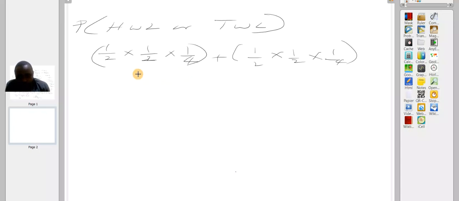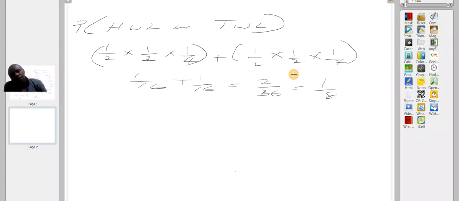So this is 1 over 16 plus 1 over 16, which is 2 over 16, which is 1 over 8. So this is the probability of being late in one day.